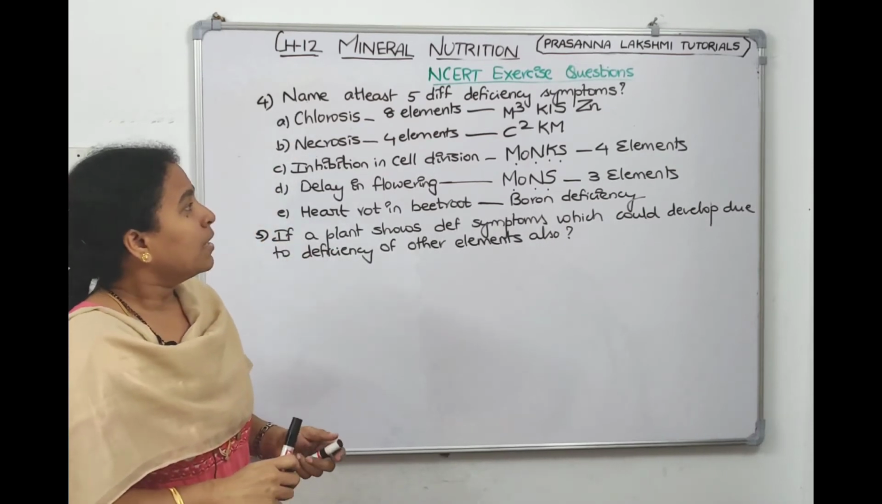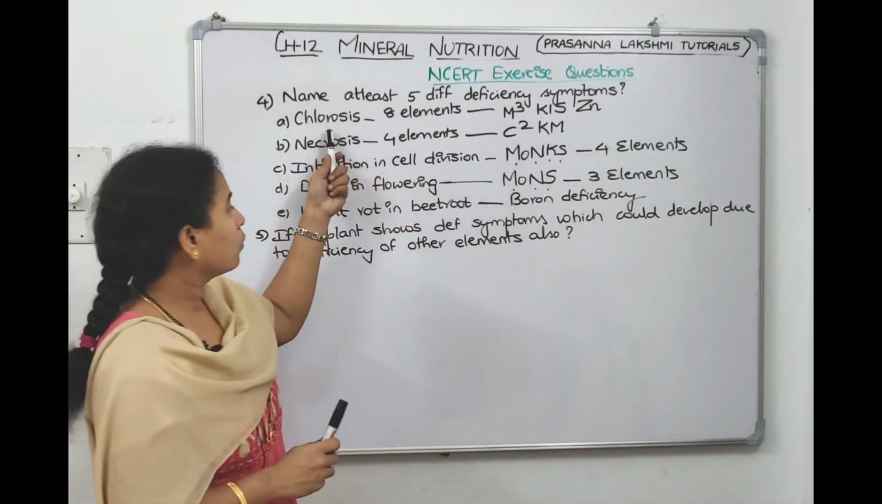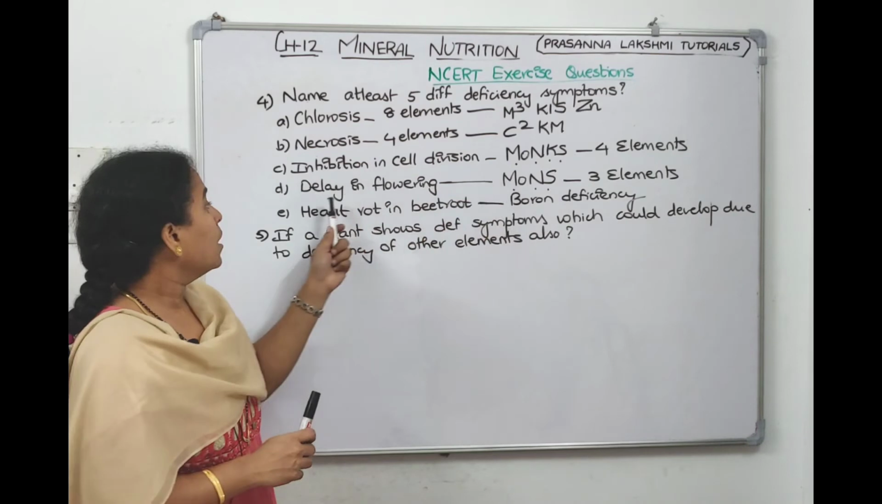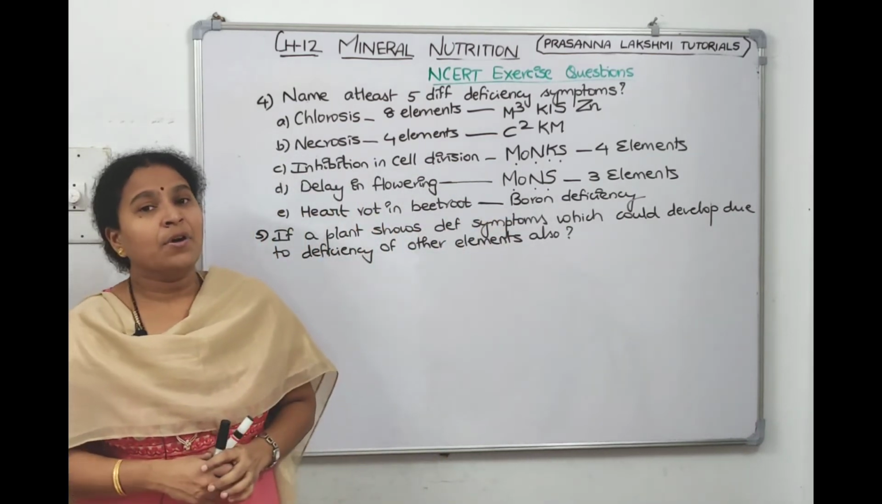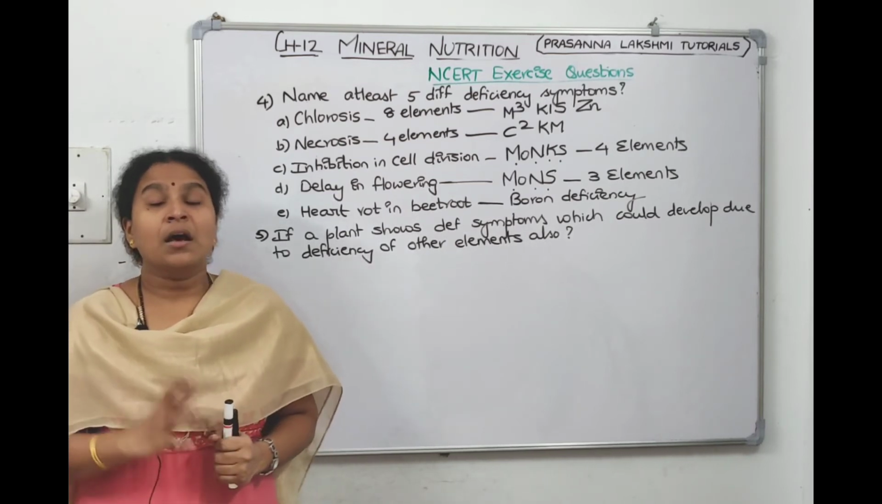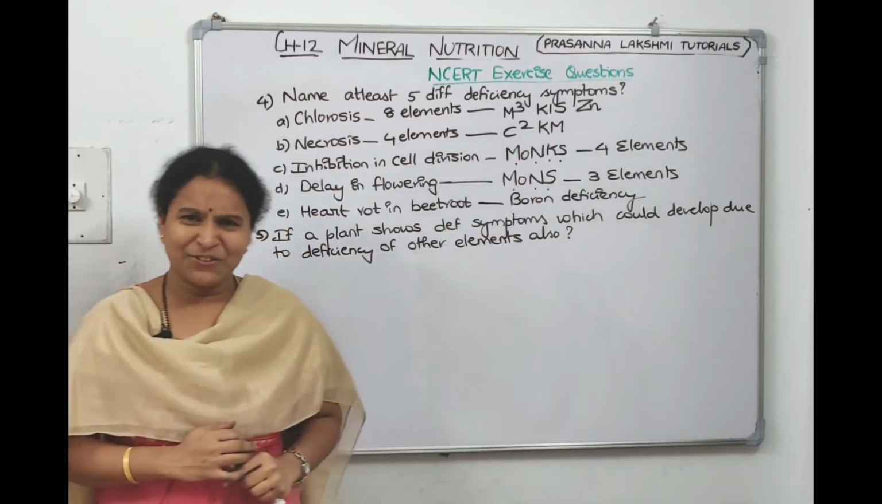Now see, nitrogen deficiency will cause chlorosis also. Nitrogen deficiency will cause inhibition in cell division also. Nitrogen deficiency will cause delay in flowering also, right? Now chlorosis is caused by deficiency of 8 elements together. How do you know that it is because of nitrogen deficiency only?